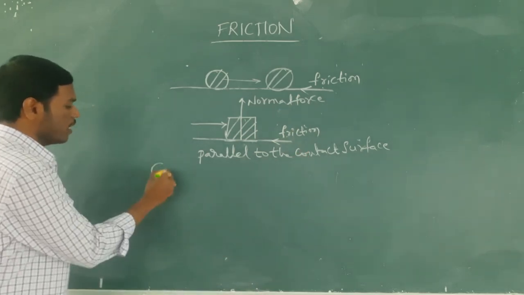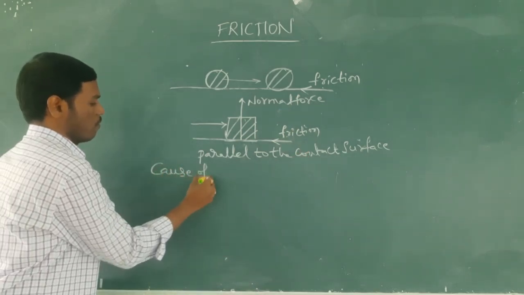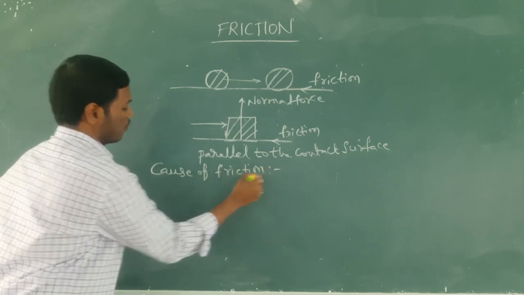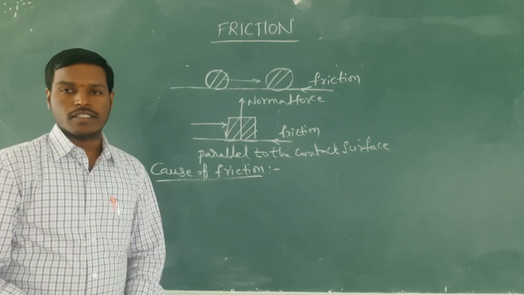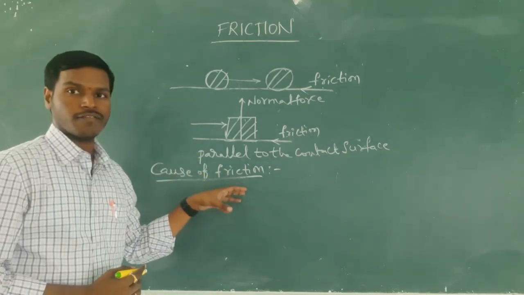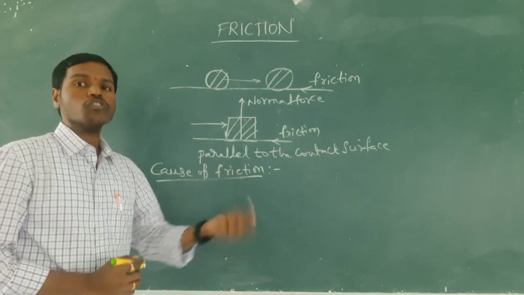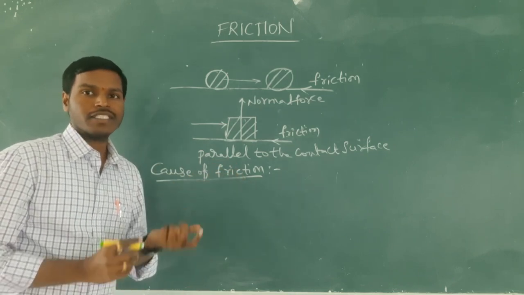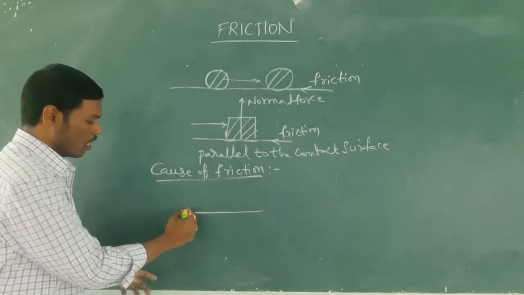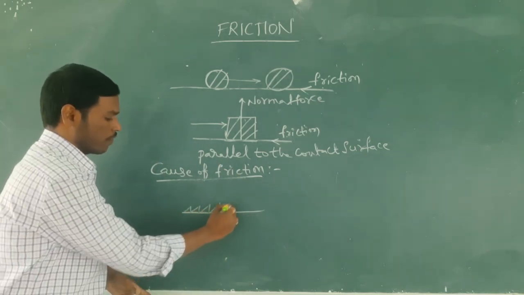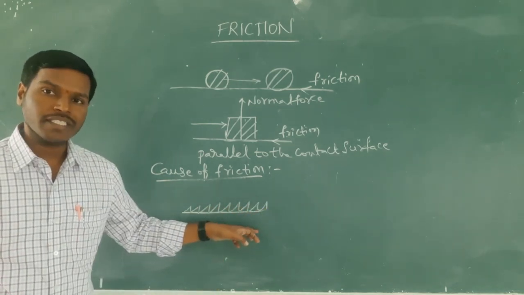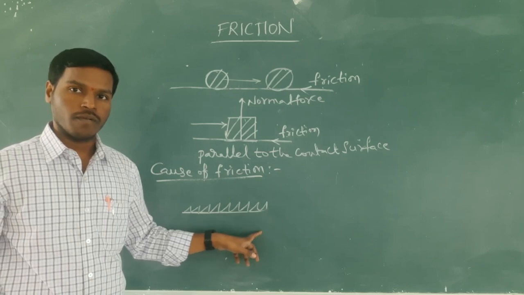Next, what is the cause of friction? Why is the friction acting between the contact surfaces? If we observe the contact surface microscopically, there are some irregularities present. For example, this is a contact surface. On this contact surface, some irregularities like some ups and downs are present, microscopically.